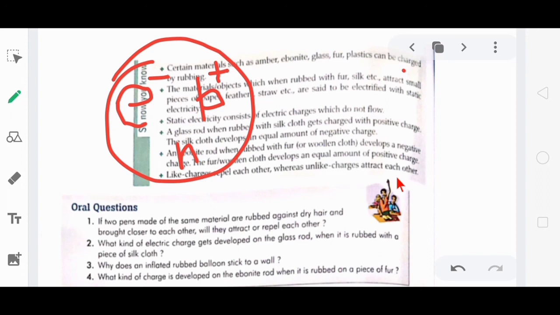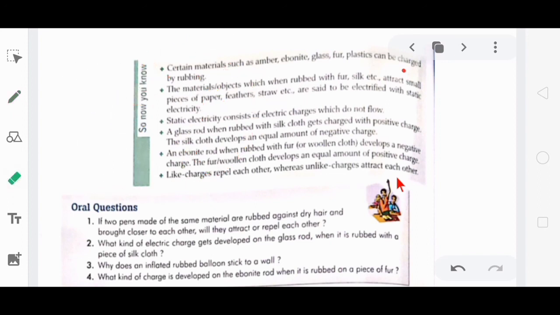So therefore, when the ebonite rod becomes negatively charged, the body which transfers its electrons, which is the fur, is now positively charged. Like charges repel each other, whereas unlike charges attract each other.